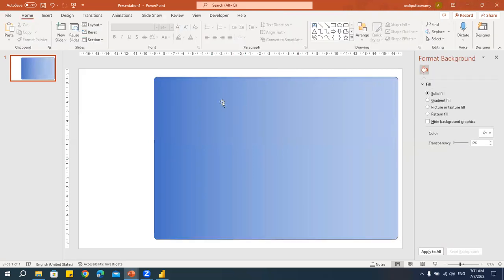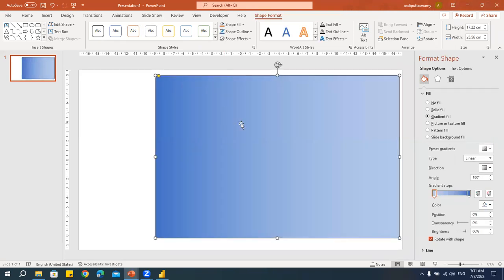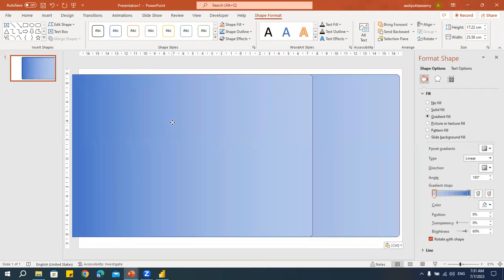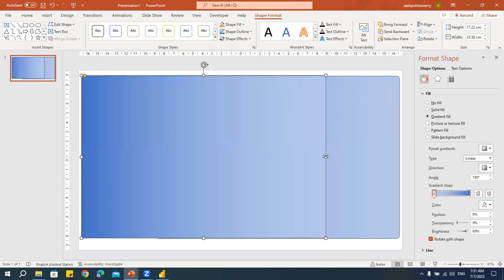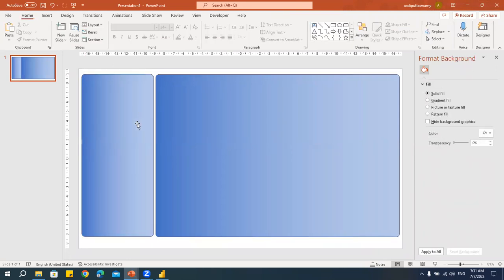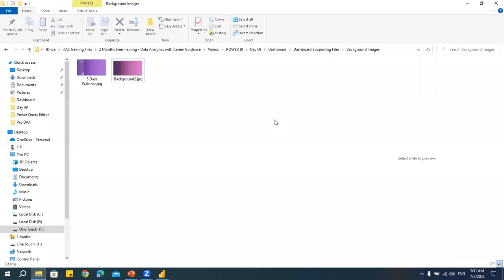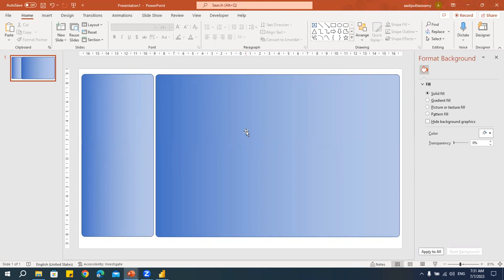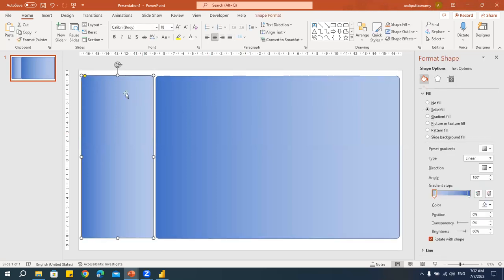I have a border. If you think I need a border, keep the border as is. I'll make a copy of it. I'll keep it here. And this one, I'll keep it for the menus, that is the drop downs or the buttons or something. See, if you want to create this layout, it is very difficult to create this in Power BI, or you might not be able to do it as well because the designing part is not so flexible as we have here in the PowerPoint. Okay, I've selected this.